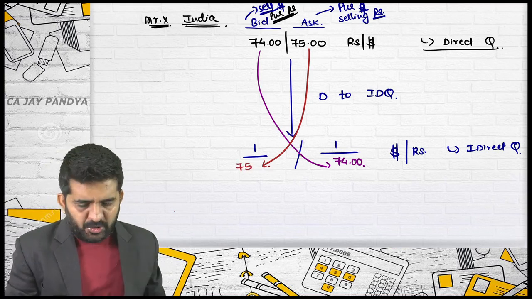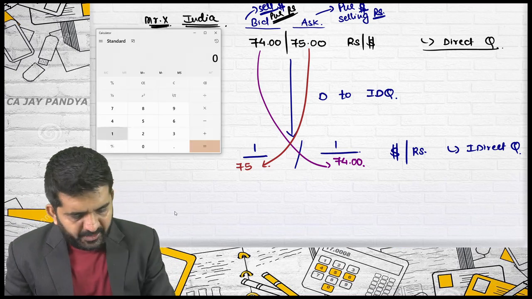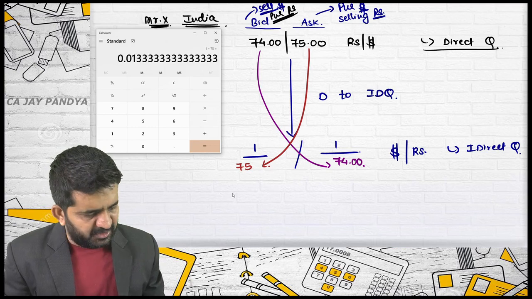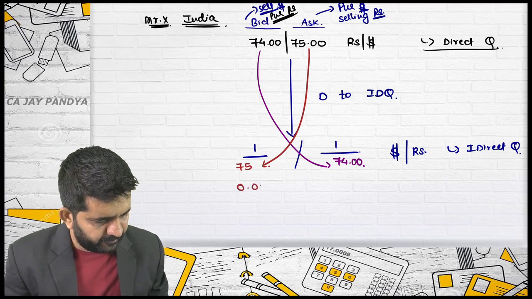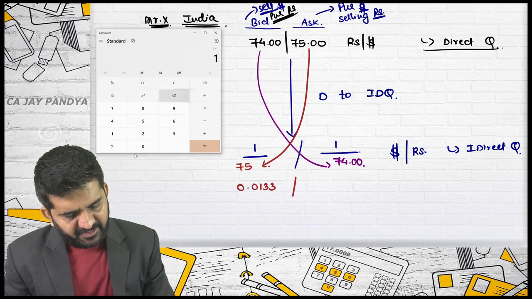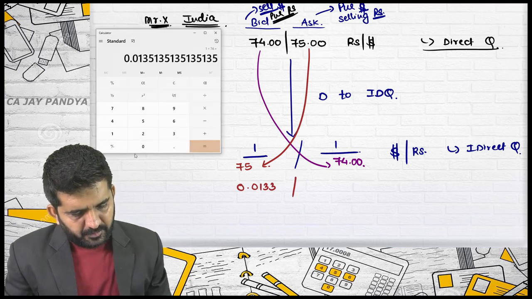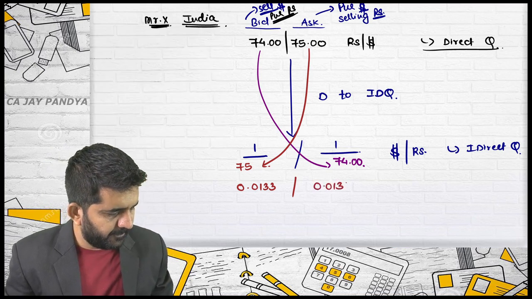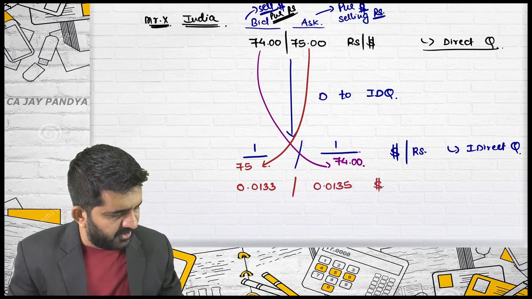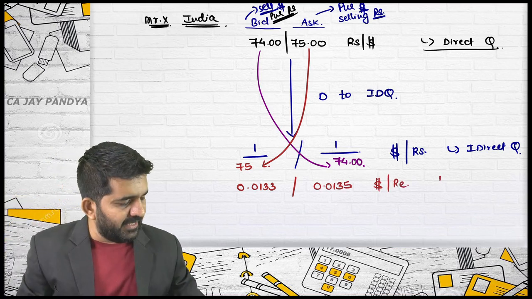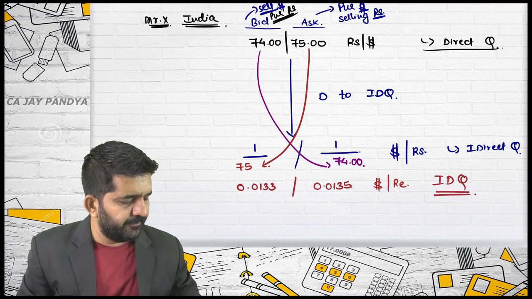Let me find out the answer. 1 divided by 75 is 0.0133, and 1 divided by 74 is 0.0135. This is the rate for dollar per rupee, which will be the indirect quote for Mr. X.